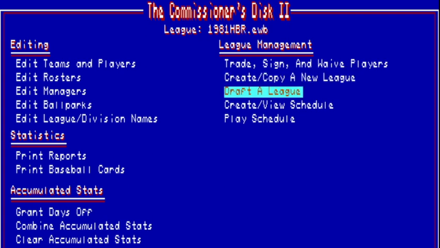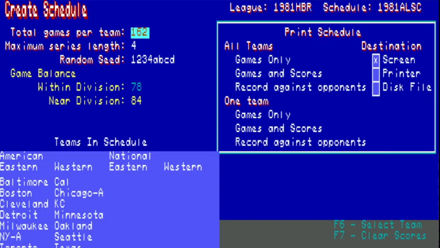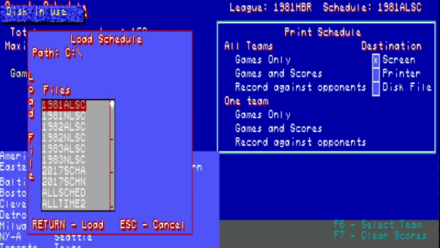Draft a league would be if you have an existing league, let's say I did 1981 MLB, then I did draft. I could go in there and do an entire draft and put those players onto different teams. I can go in here briefly, create a schedule. I'll do F4, load a schedule. I've got some pre-built ones here.